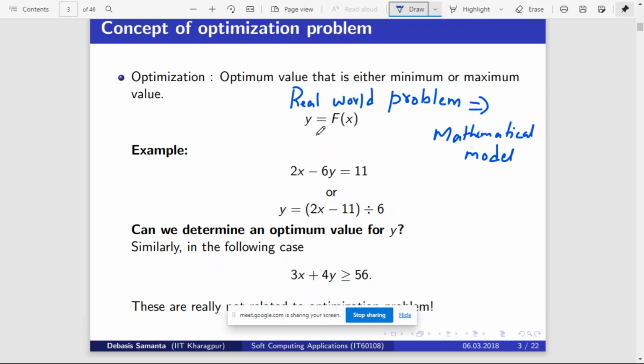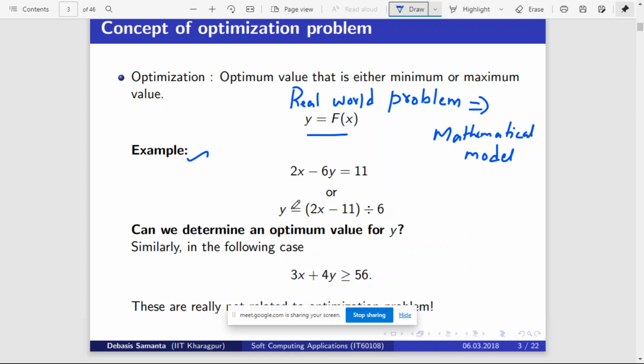So let us assume this is a mathematical model for a problem. The mathematical model is given by the function y = f(x). Y is the output and the model is represented as f(x). And here is one example: 2x - 6y = 11.